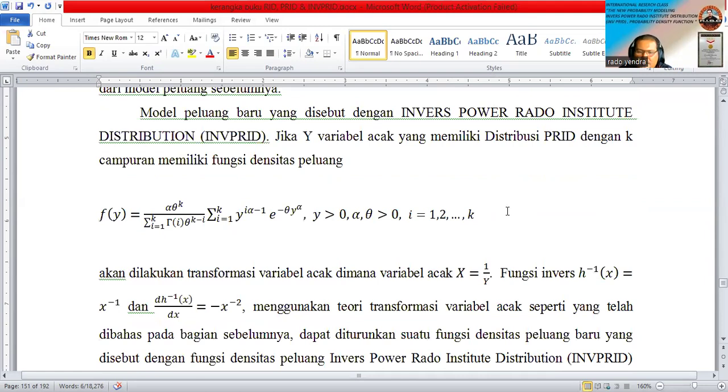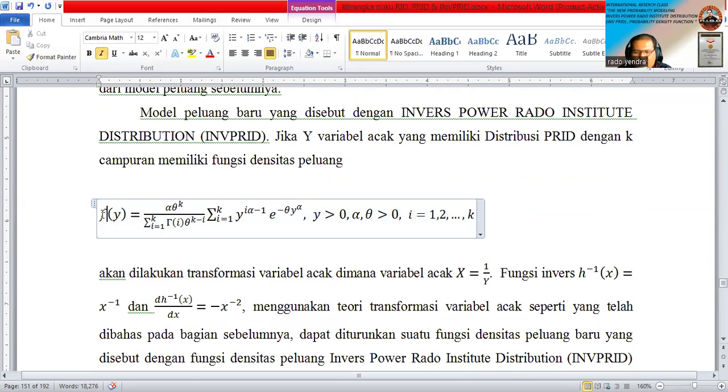If the random variable y has the power Rado Institute distribution with the density function f_Y equal to this one, you can see it on your laptop. Then we make a random variable transformation with x equal to 1 divided by y, where y is the power Rado Institute distribution random variable.